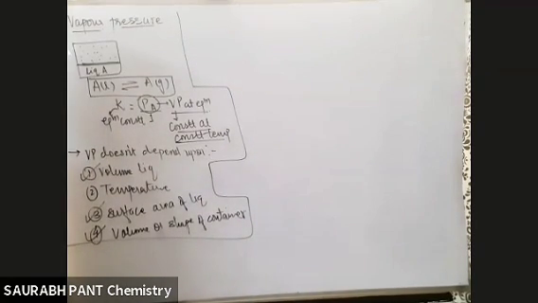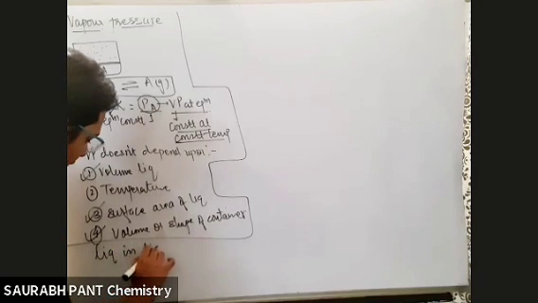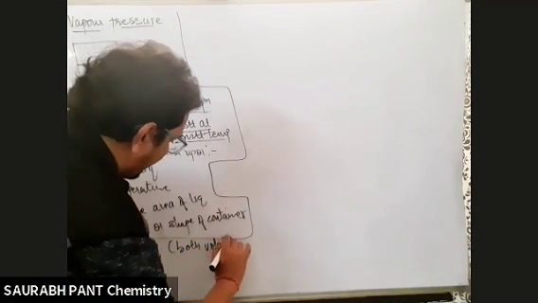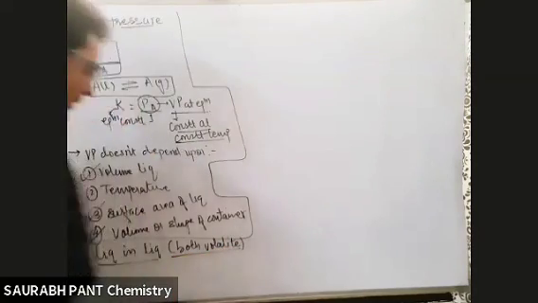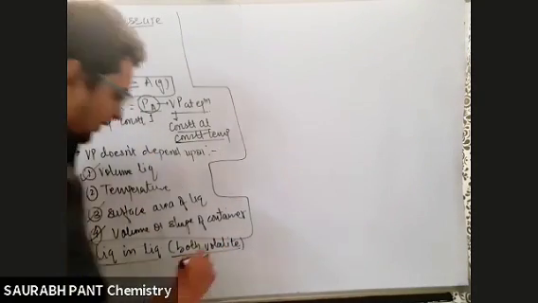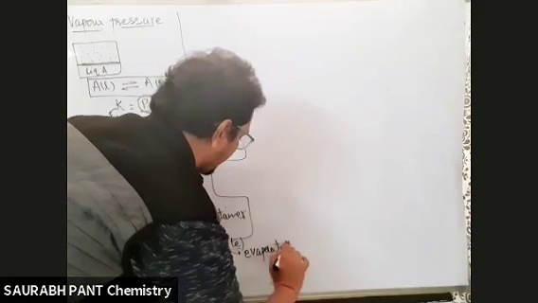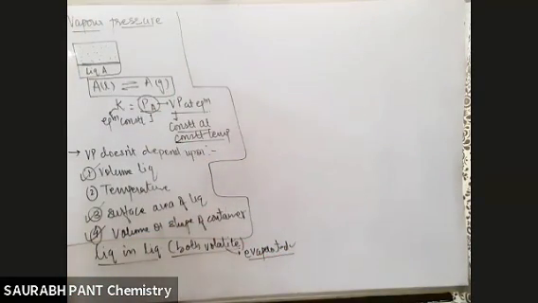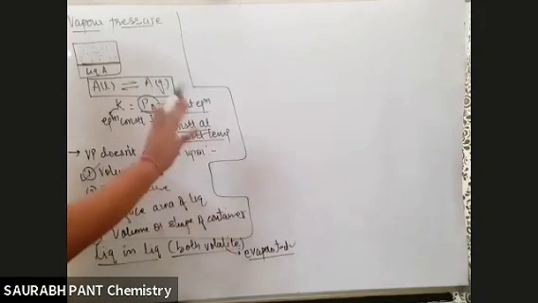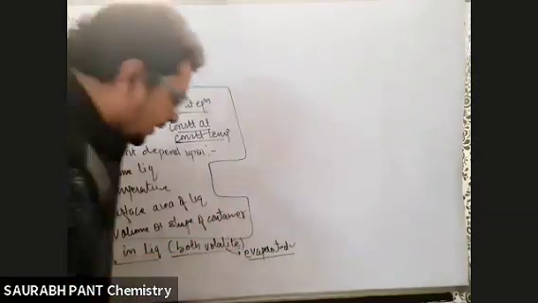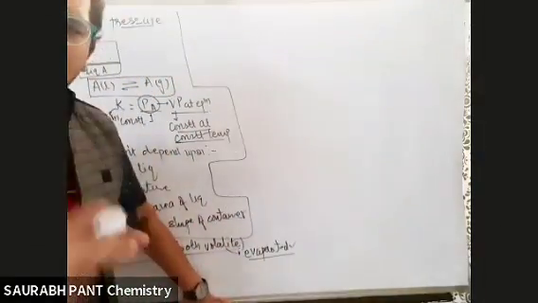Now we are going to enter into Raoult's law. We are going to study liquid in liquid, where both are volatile. What is the meaning of volatile here? Volatile means which can be evaporated, which can form vapors. That is known as volatile. Not necessarily easily; easily or tough does not matter. Which can be evaporated is volatile. Which cannot form vapors is non-volatile.